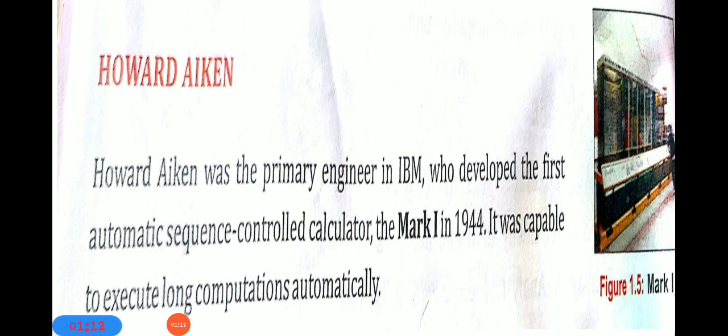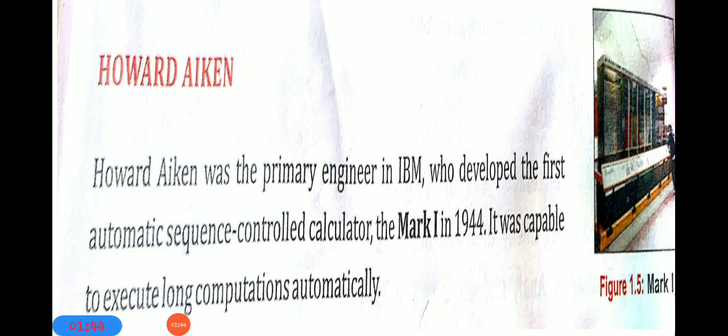It was an automatic sequence controlled calculator because when computers were invented, at that time they were used only for complex calculation, not for what today's computers do, like documentation, making a bill, drawing, entertainment, animations and everything.